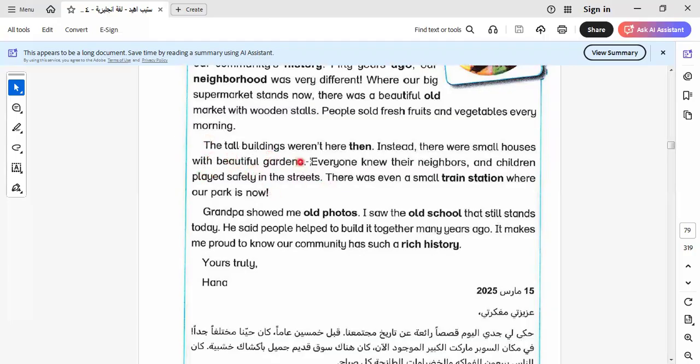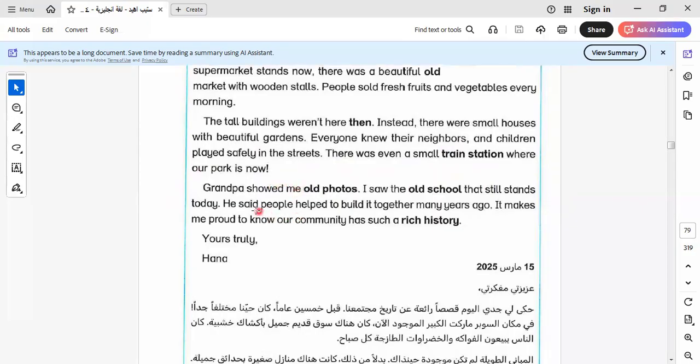The tall buildings weren't here then. Instead, there were small houses with beautiful gardens. Everyone knew their neighbors, and children played safely in the streets. I think all of that happened in the past. Now it's not like this, as we narrated. There was even a small train station where our park is now.